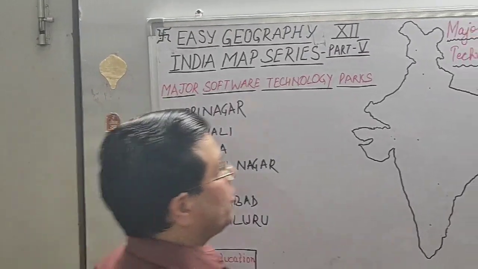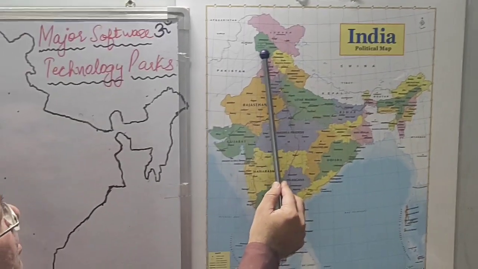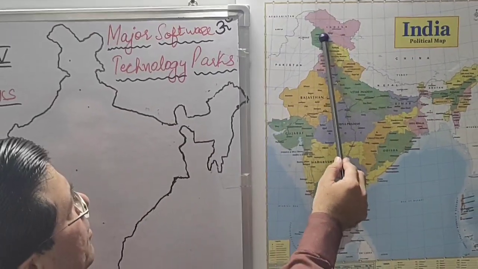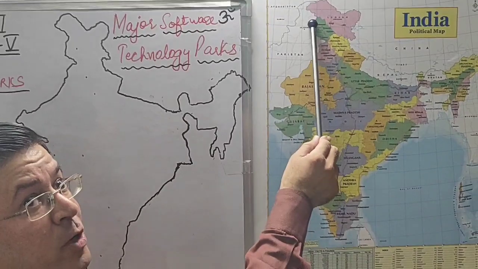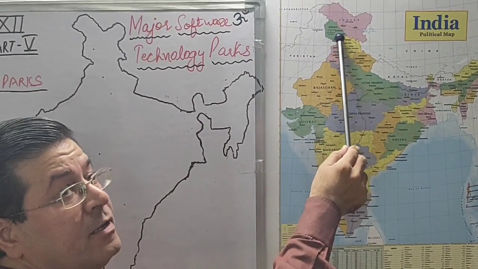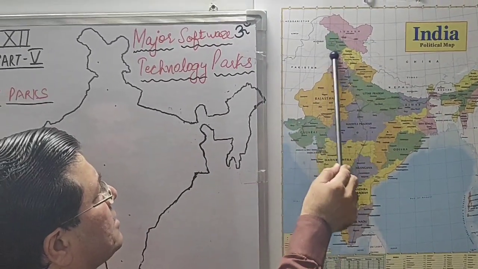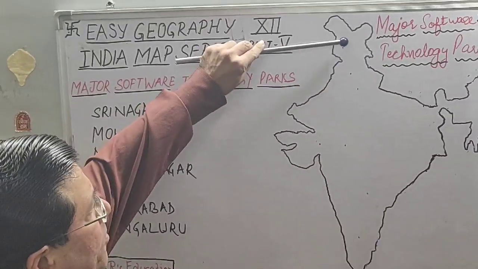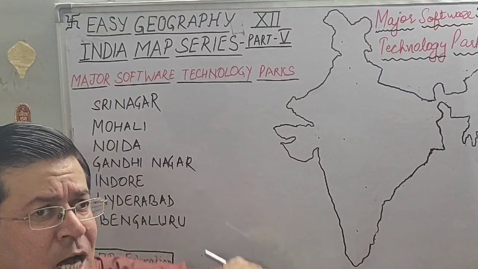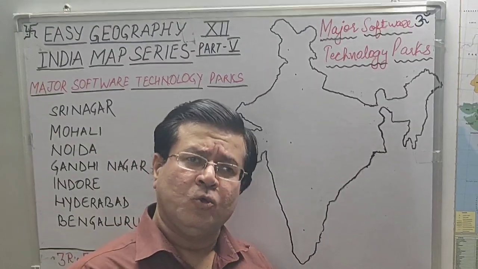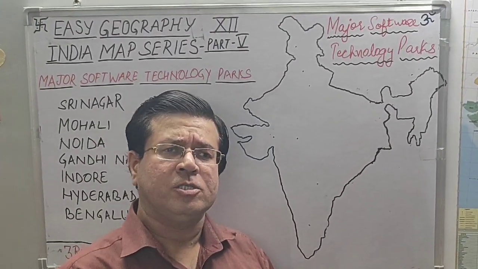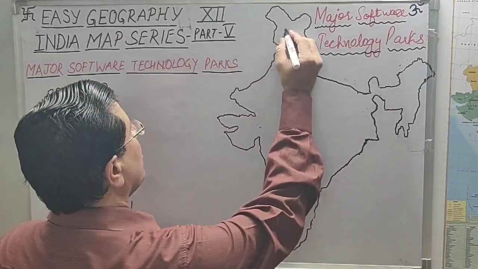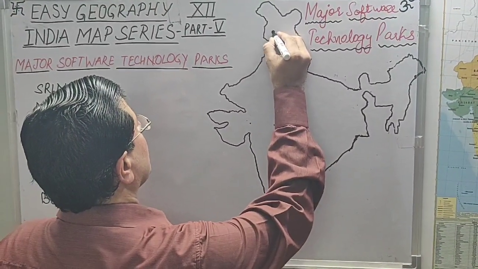So friends, look at the map of India. This is your map of India and here we have Srinagar. Okay, Srinagar, the capital of Jammu and Kashmir Union Territory. Earlier it was a state, but now it is a union territory. So we'll start from north and we'll move towards south. It would be easy for you people to remember the locations. Okay, so first of all, this is your Srinagar.